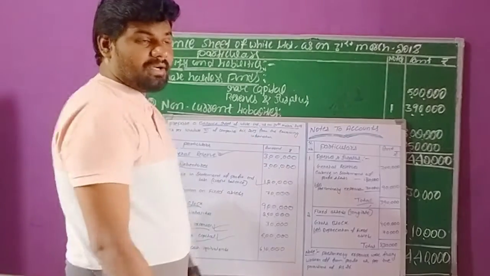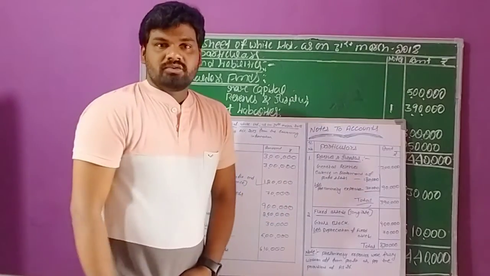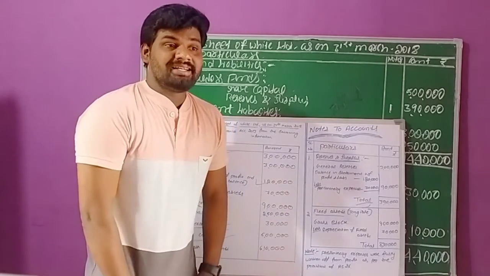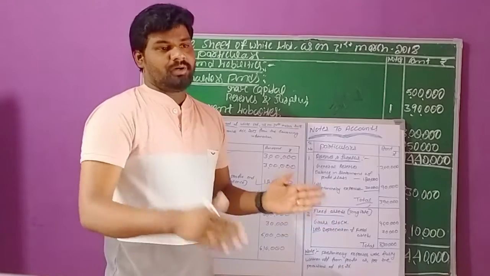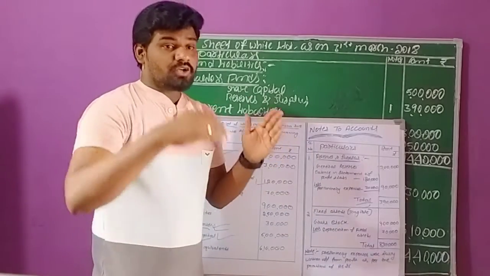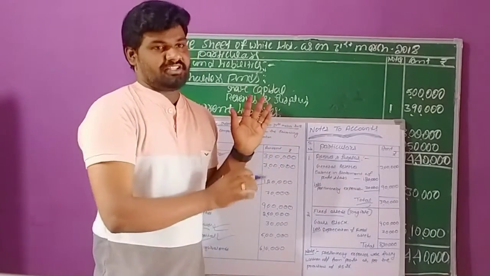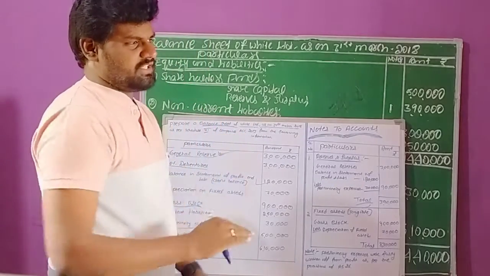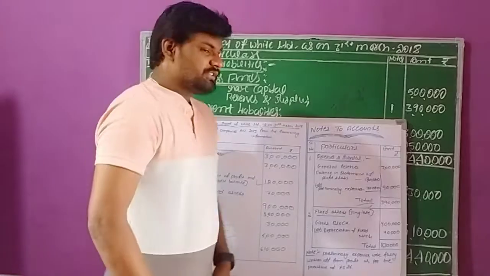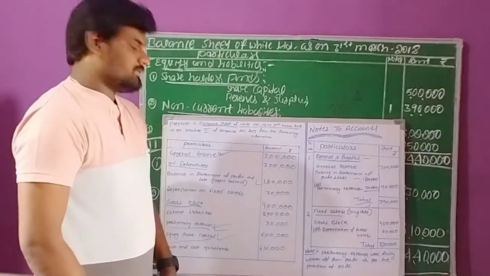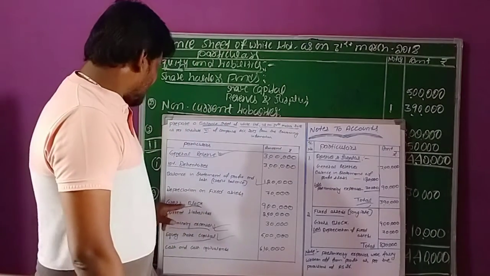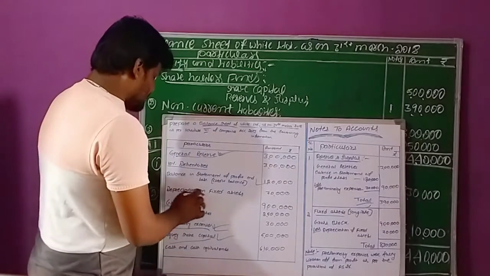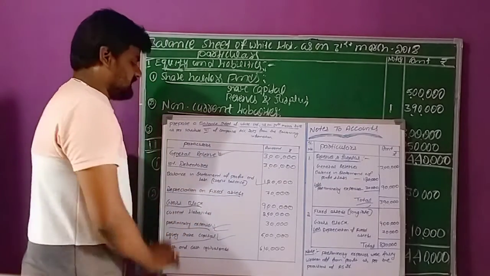Gross block means nothing but total tangible assets. Those assets which are easily transferable from person to person, such kind of assets, on which we can charge a depreciation. Whether it may be land and building, machinery, furniture, whatever it may be, all these things we can consider as total gross block. For this gross block, again they have depreciation also, depreciation on these fixed assets.